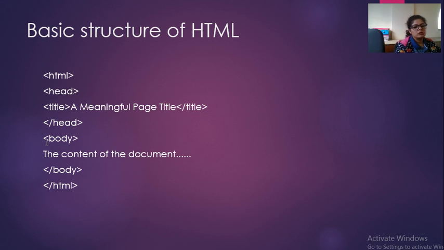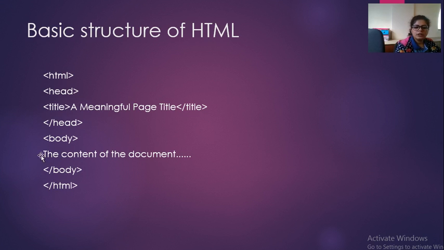Now we have to start the body tag. So what is the body tag? Whatever we write inside the body tag, that content will be displayed on your web page. So whatever you want to display on your web page, you have to write it inside the body tag. So write down the body tag in angular brackets, and this is the content that we want to display on the web page. It is your choice whatever you want to display.